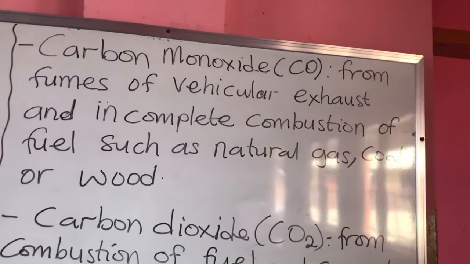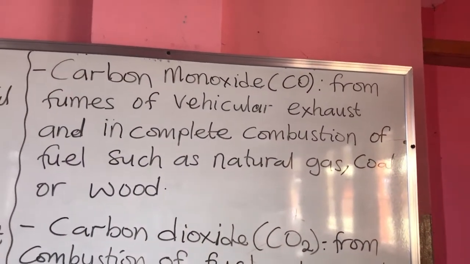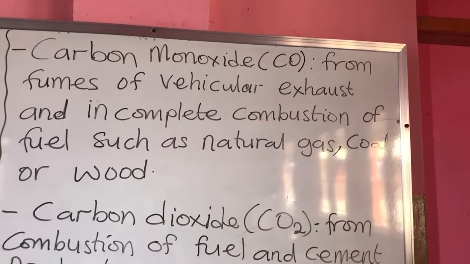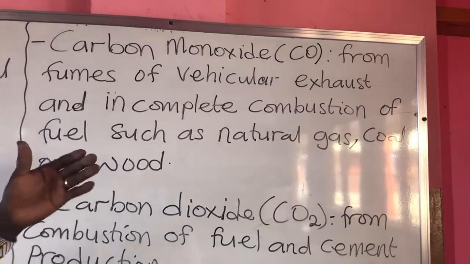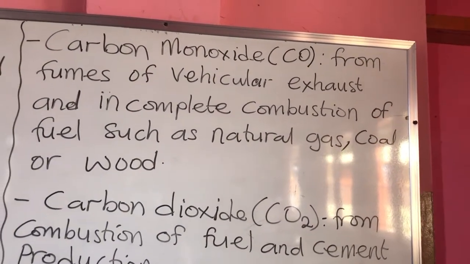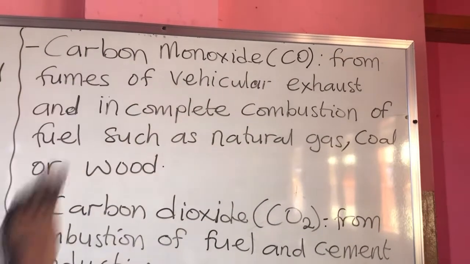Vehicles contain engines, and when petrol or fuel is put into the engines, it burns, and when it burns, it releases smoke from the exhaust of the cars, and that is the carbon monoxide.